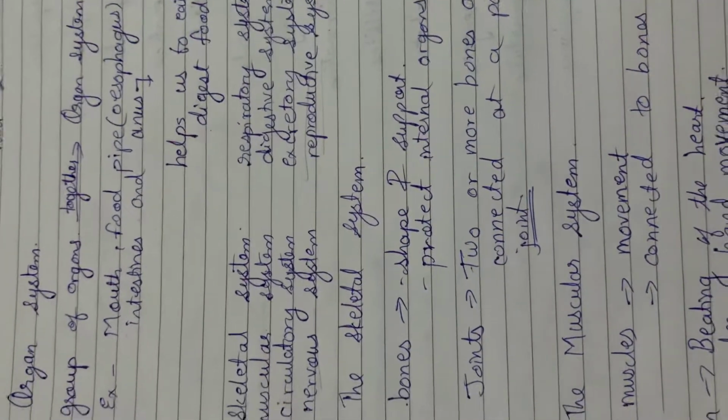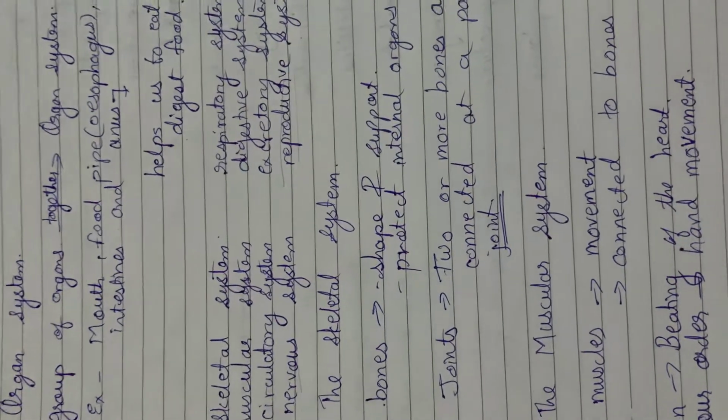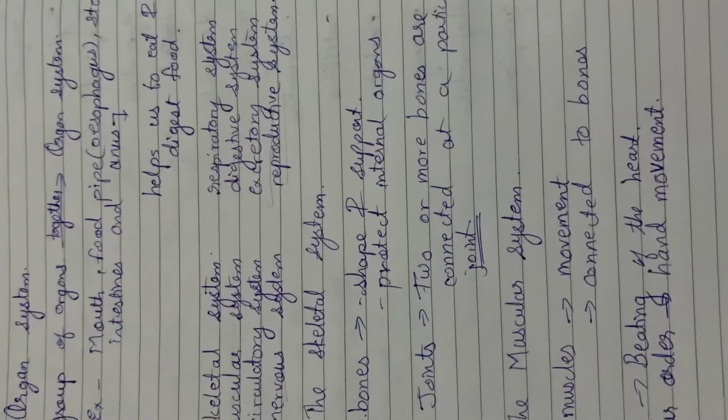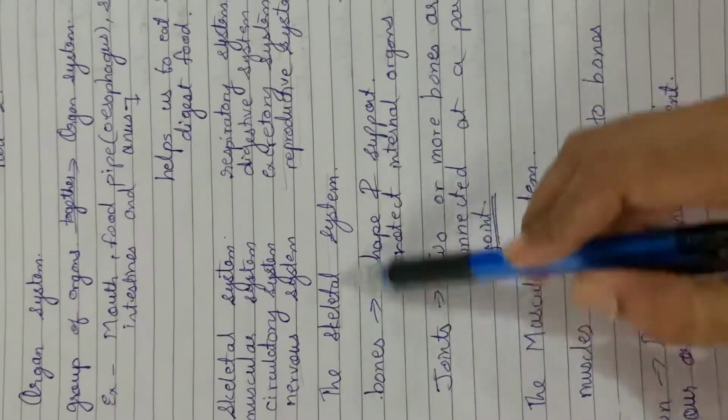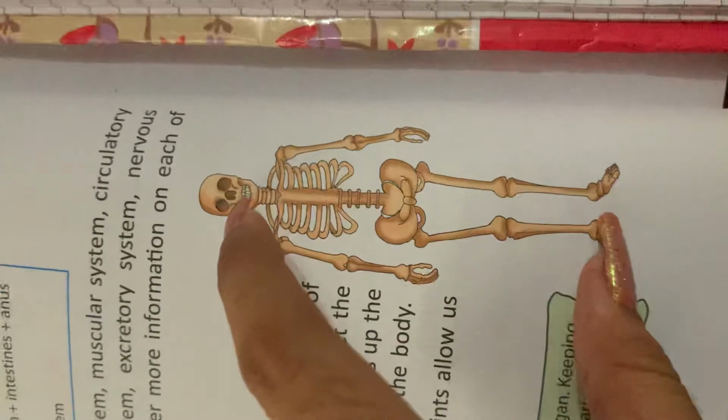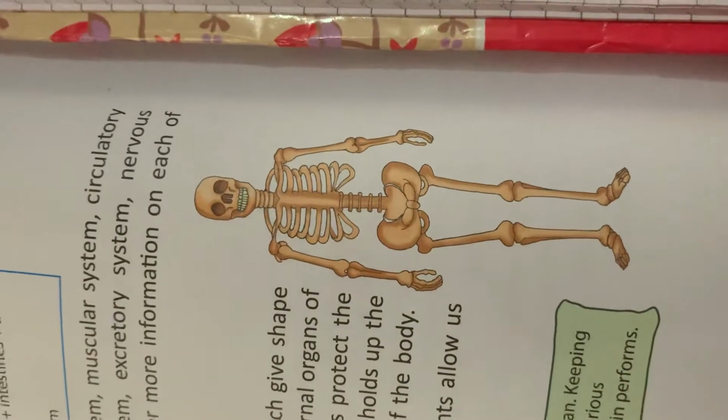Now let us see some more information on each of these systems. First we will start with the skeletal system. Skeletal means what? This is a skeleton of a human body.